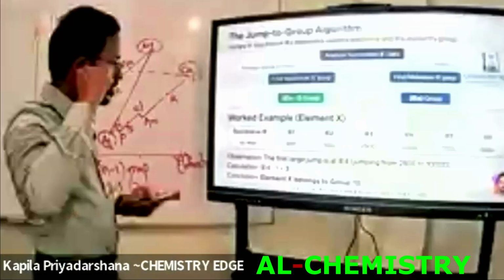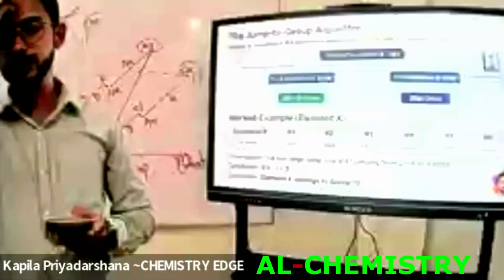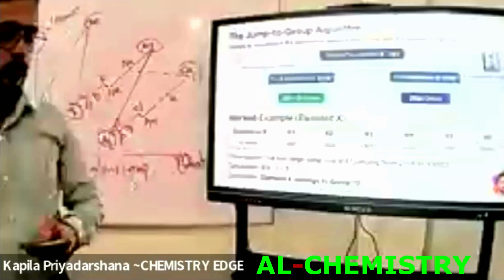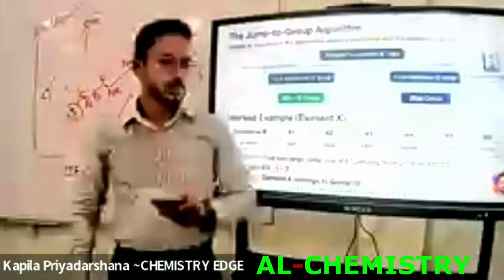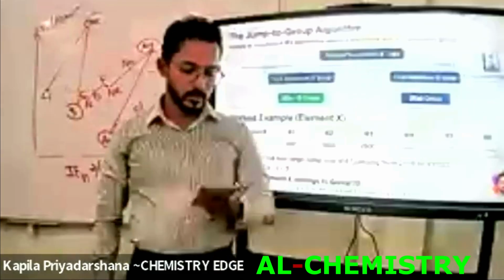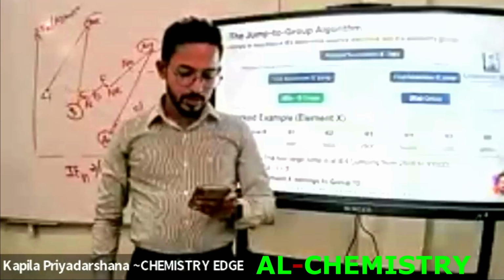Group 13 elements are at the troughs. Full stop. Thus the lowest third ionization energy belongs to